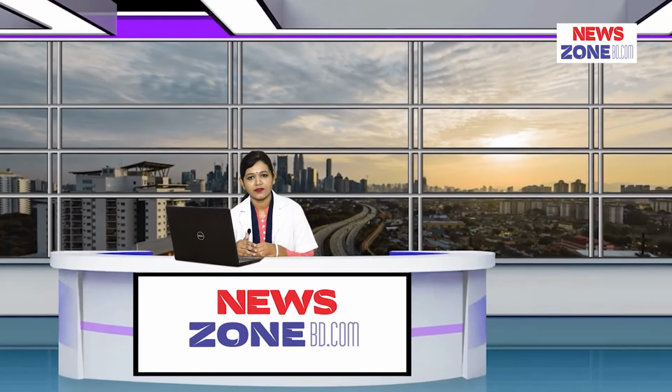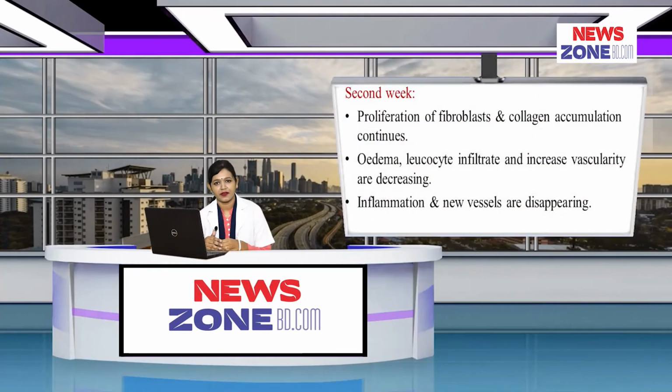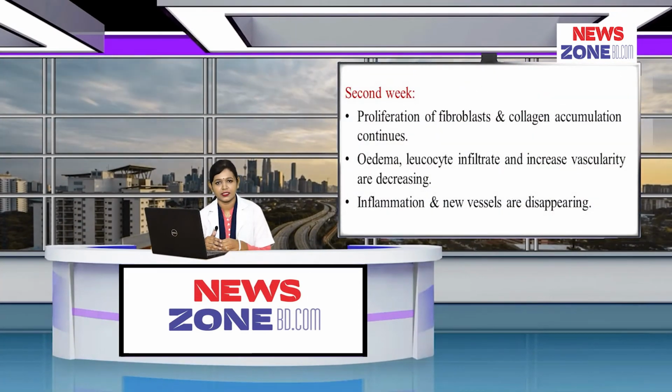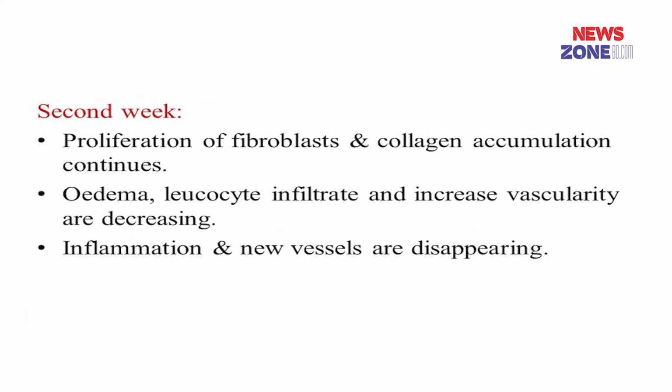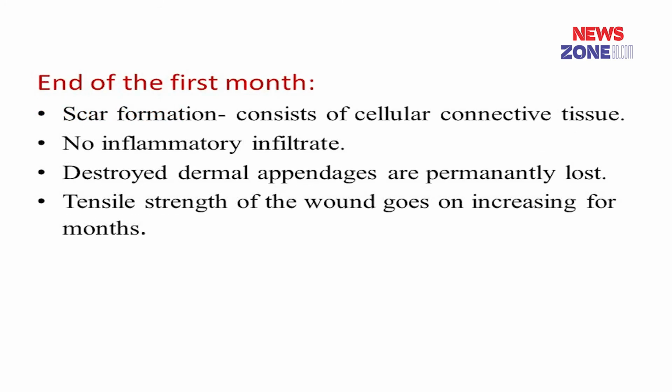At the end of the second week, the proliferation of fibroblasts and deposition of collagen continue, and edema and leukocyte infiltration are disappearing at this stage, and inflammation and new blood vessels are disappearing. Then there is scar formation, and this scar consists of cellular connective tissue and there is usually no inflammatory infiltrate left, and the dermal appendages that are already destroyed are permanently lost. These are the sequence of events that occur in healing by first intention or primary union.